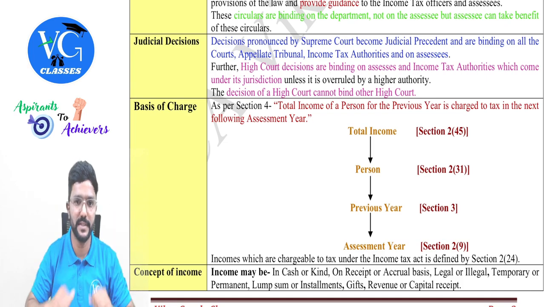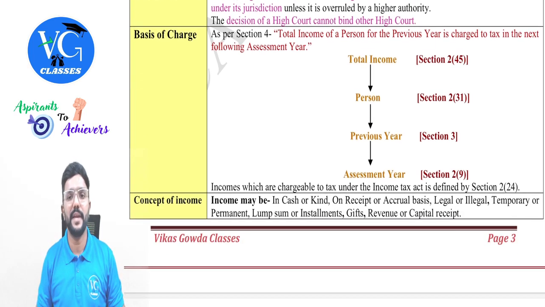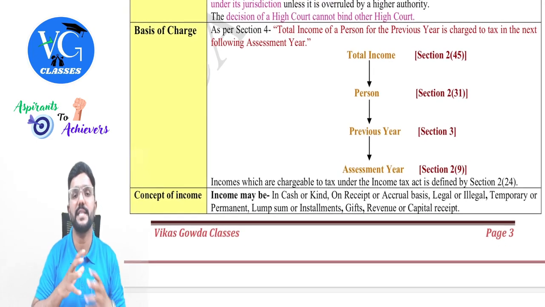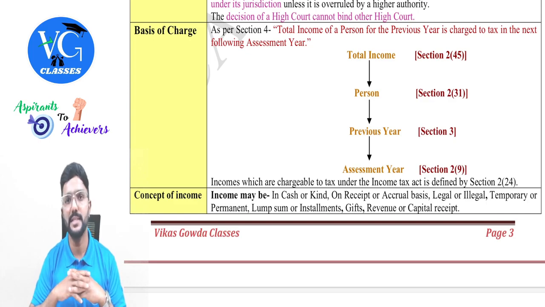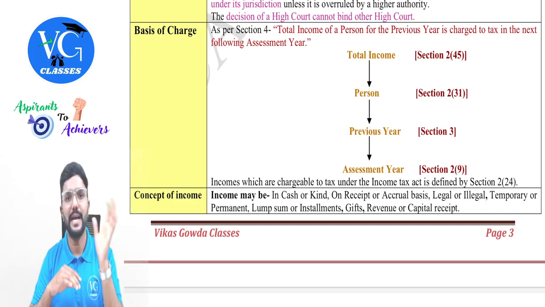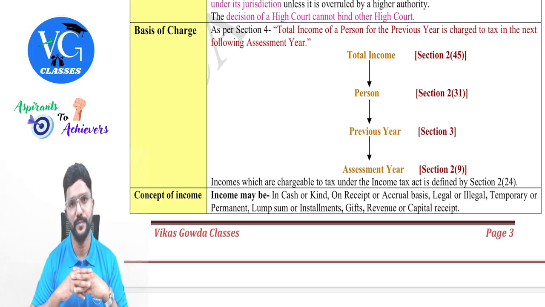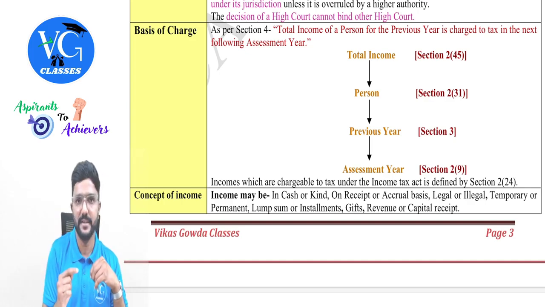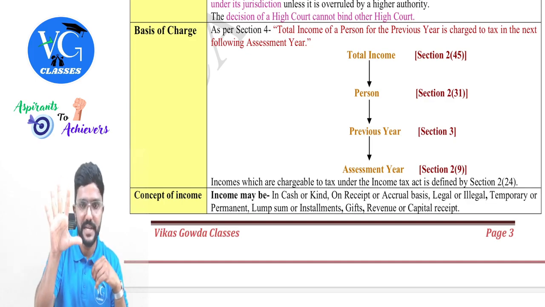Got it? Yes, sir. Then coming to the basis of charge, guys, in income tax, we have two sets of charging sections. One is the general charging section, which is section 4, and the other one is the specific charging section. Specific charging section means the first section under each head. There are totally 5 heads of income in income tax, right?